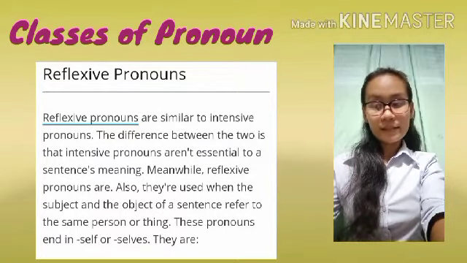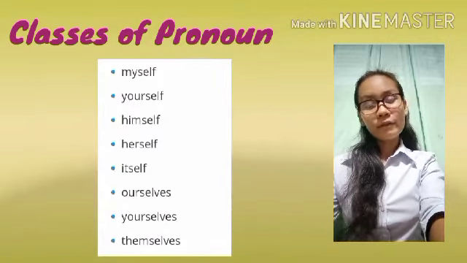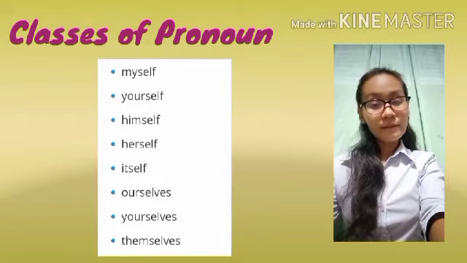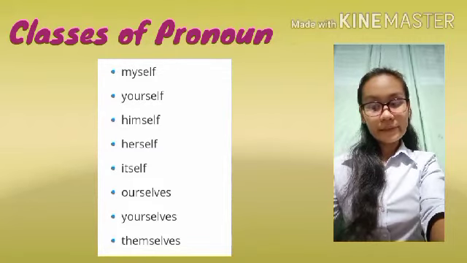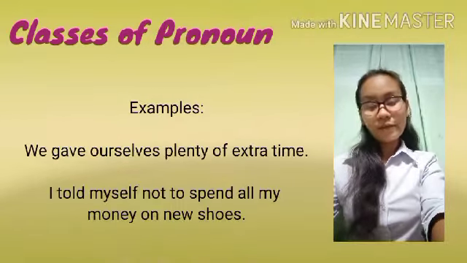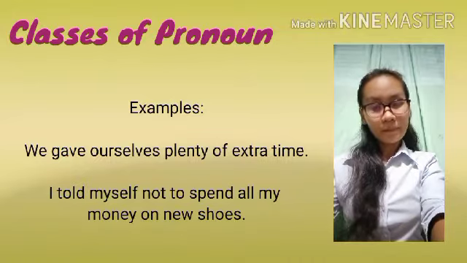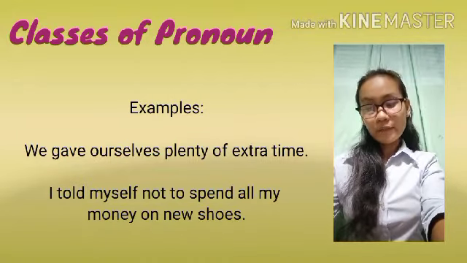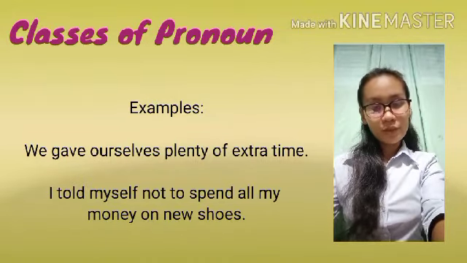These pronouns end in self or selves. They are myself, yourself, himself, herself, itself, ourselves, yourselves, and themselves. Example: We give ourselves plenty of extra time. I told myself not to spend all my money on new shoes.